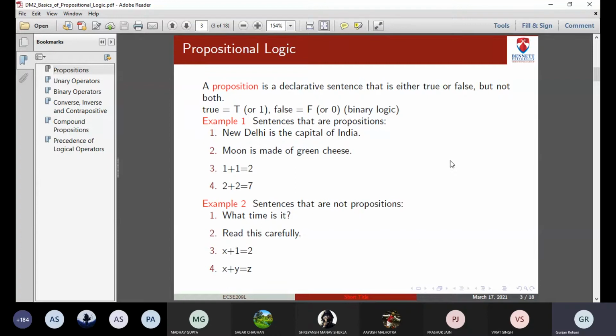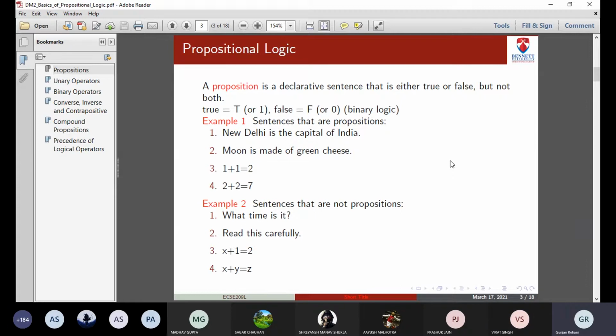Certain examples are given. You can go through them. For example, the first example, New Delhi is the capital of India. To this declarative sentence, you can assign a truth value 1. This sentence is true. So once you can assign a truth value to it, we can call this sentence a proposition. Like for example, the next sentence, moon is made of cheese. That is false. You can assign a truth value false to it. Whenever you're able to assign a truth value to it, you call it a proposition. Third sentence, 1 plus 1 equals 2 is true. So again, it is a proposition. 2 plus 2 equals 7 is false. Again, you are able to assign a truth value to it. So again, it is a proposition.